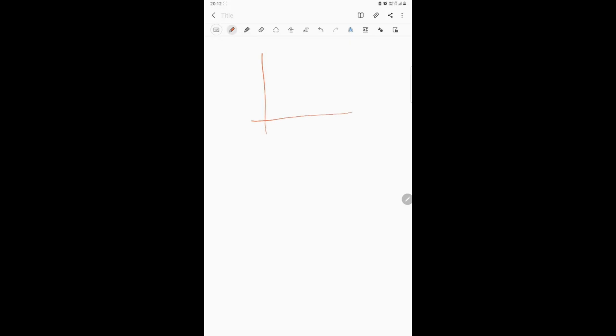One knows that in the Cartesian coordinate system where the y-axis is represented by velocity and the x-axis is represented by time, in this system, if any graph is drawn, then the area calculated gives the distance traveled. That is, area under the graph equals distance traveled equals integration of v dt.